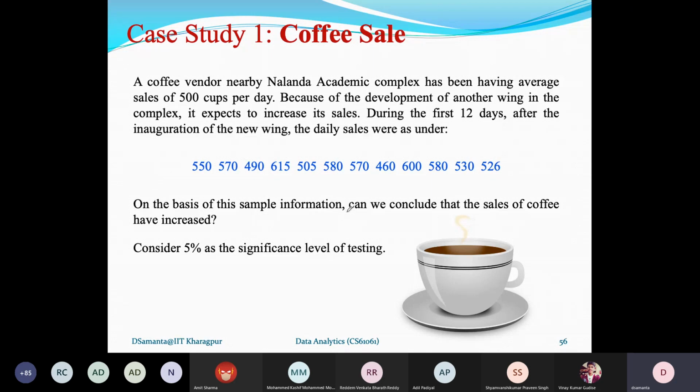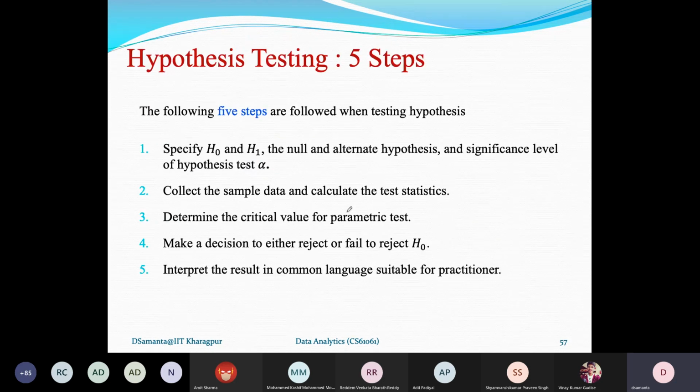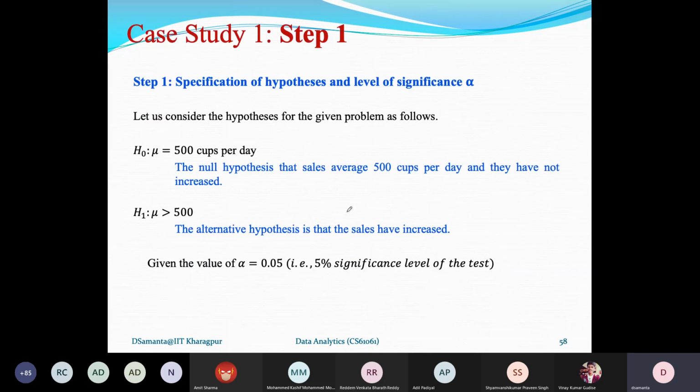So here we have to test the hypothesis that mu equals 500, because it's the average sale he usually has, or mu is greater than 500, because he could increase his sale. Okay, so based on this problem, our first step is to decide the null hypothesis and alternate hypothesis. These are the 5 steps. We will follow them one by one.